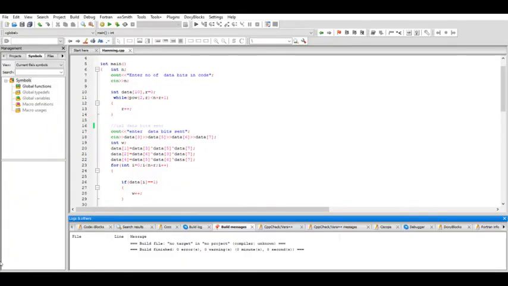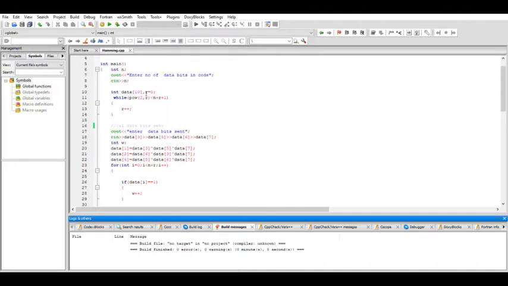Hello, I'm Apurva and I'm implementing the Hamming code using C++. In this, I will enter the number of data bits in the code, that is, the number of data bits required by the code.